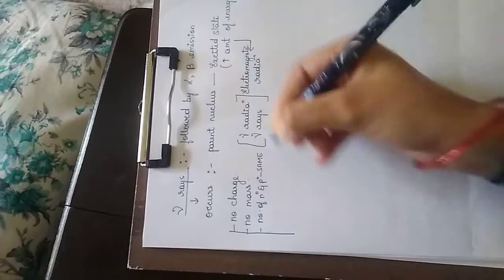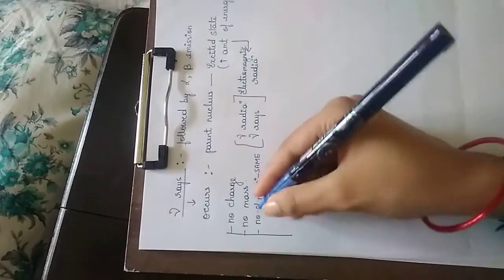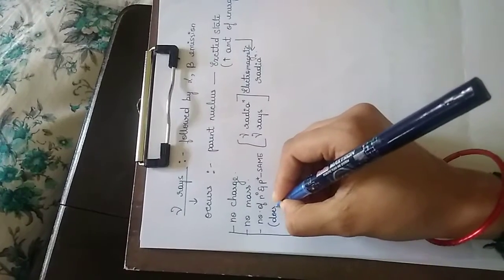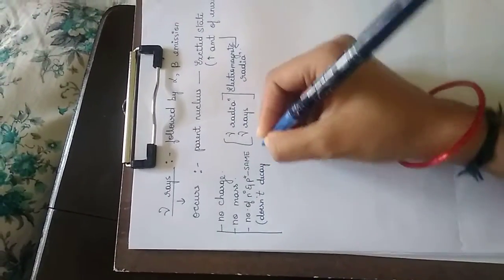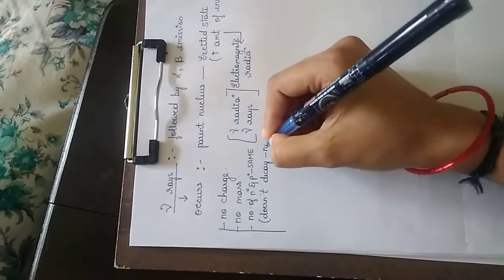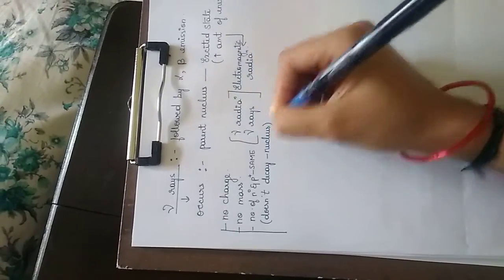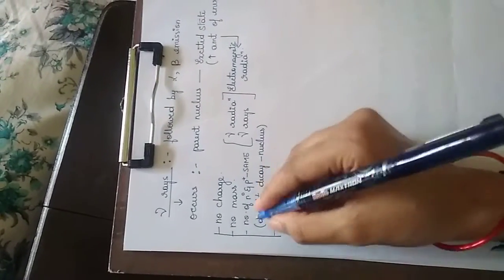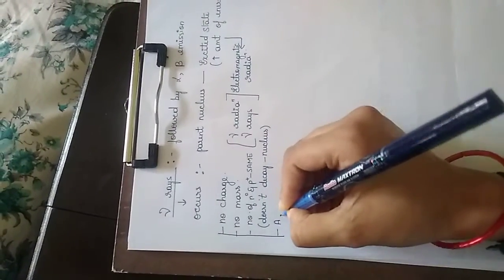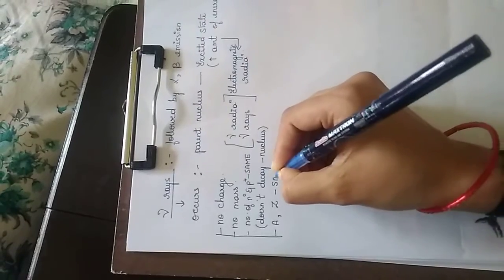There are no changes in neutrons or protons. That means here they don't undergo any kind of decay, so there won't be any nucleus that is getting decayed. Hence, as the number of neutrons and protons are the same, the mass number and atomic number are also the same.